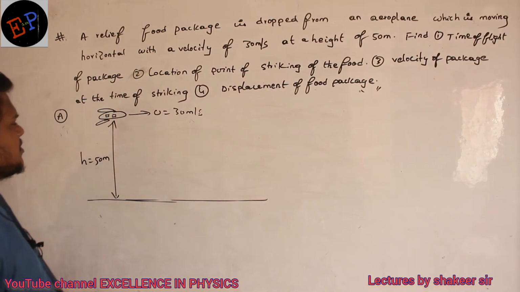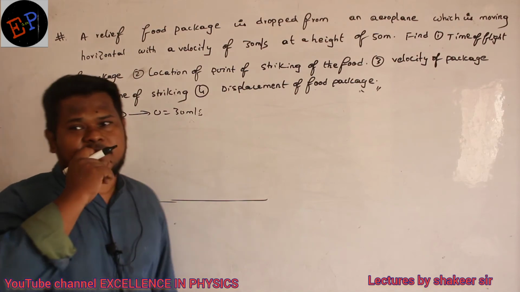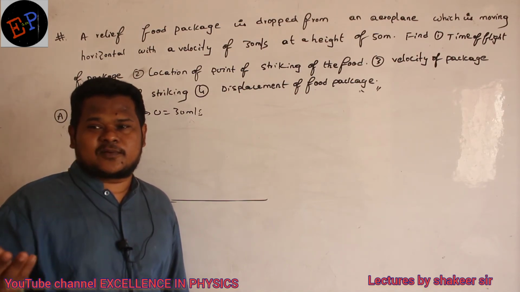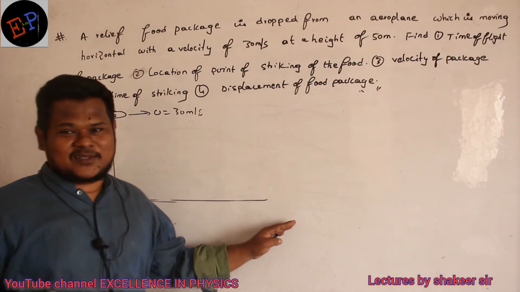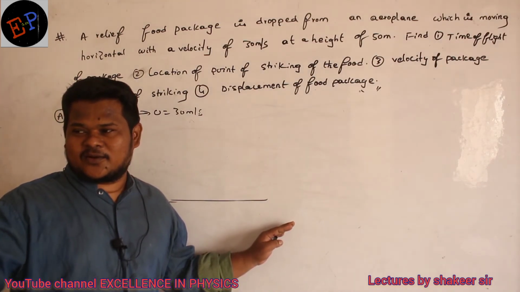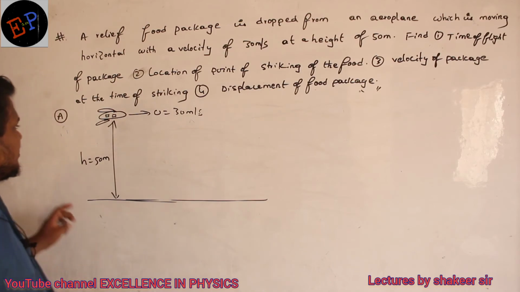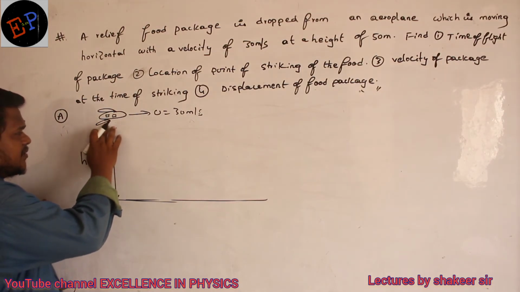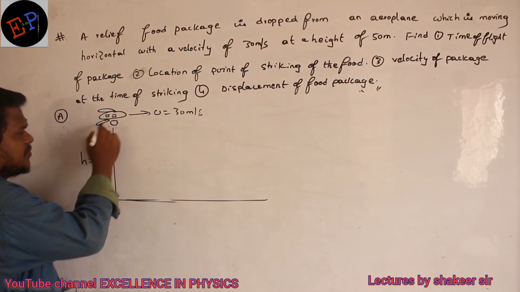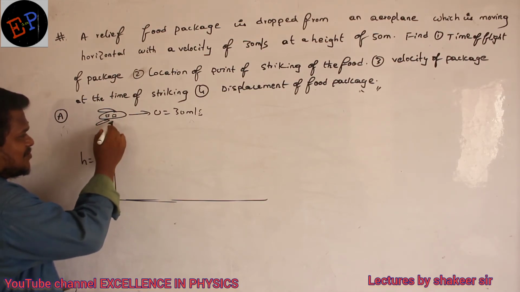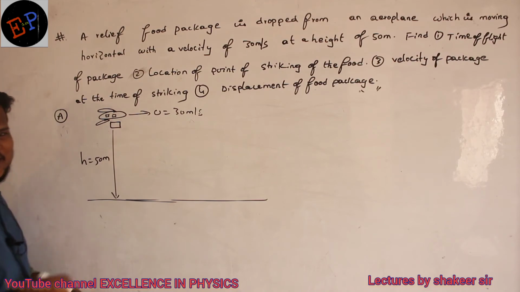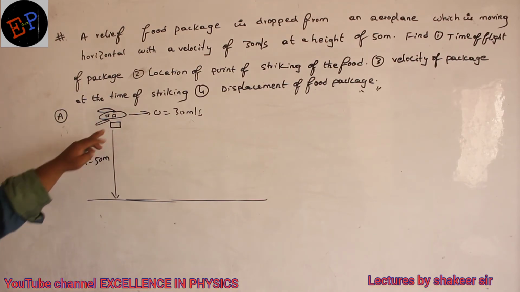So this is a food relief aeroplane. It means in our area floods have come and everything has gone. So military is supplying food material for you. They are throwing the food packets from the aeroplane. Are you able to understand? So if they release the food packet, this is a food packet. This is looking like a bomb. So consider this is a food packet. Food packet is released from here.